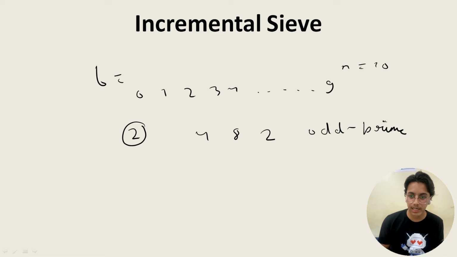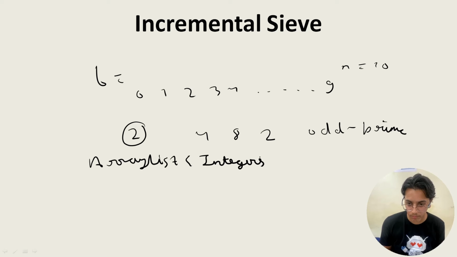So that's all we can ask in incremental sieve. So the point over here is that we'll create an array list of integers, supposingly odd. Now what is the role of this odd? It will be storing all the values up to n, but only the odd numbers.